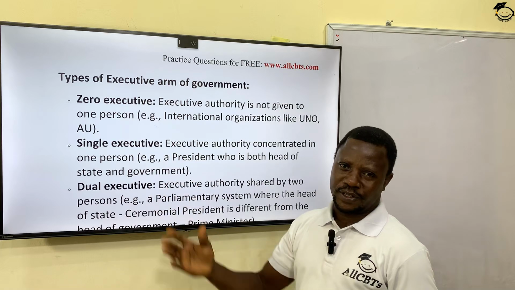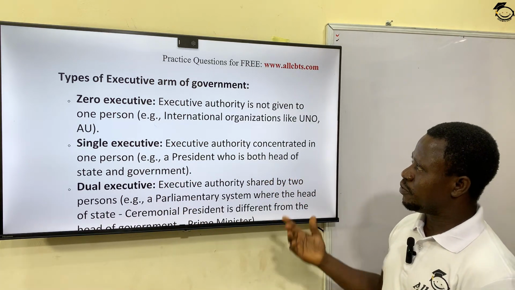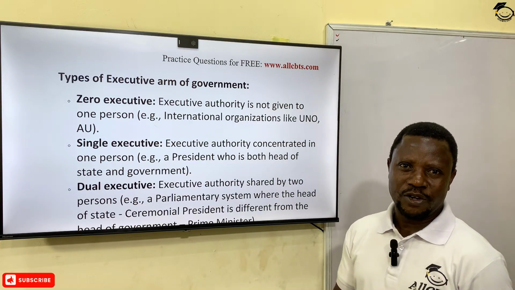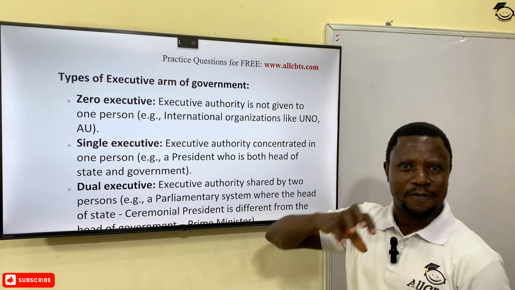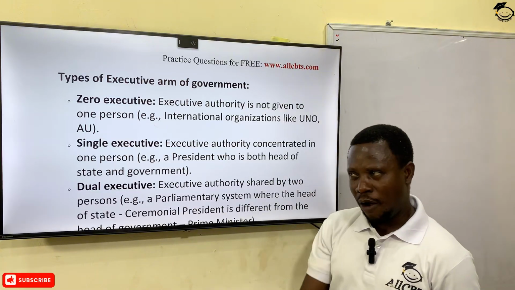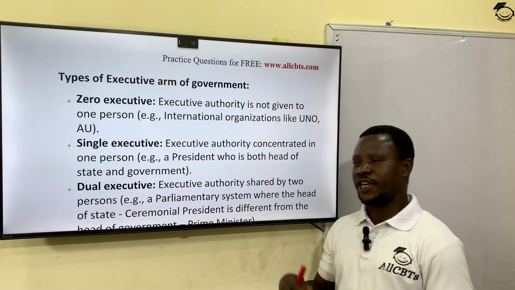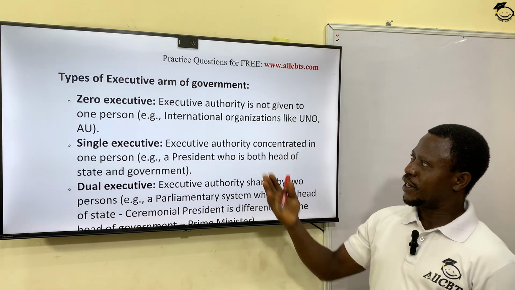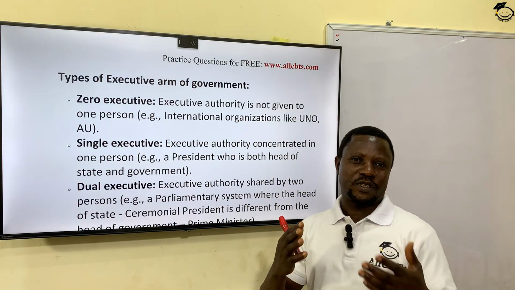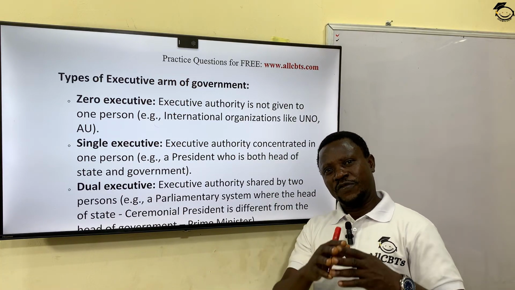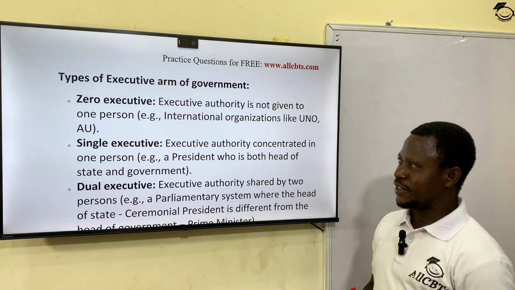1, zero executive. When we say zero executive, it means executive authority is not given to any single person, right? No single person at the center exercises that particular executive power. This is very common with international organizations like the United Nations, like the AU. For instance, in the United Nations, we have what they call the Secretary General, who is the symbol, the representative, the flag bearer of the United Nations.